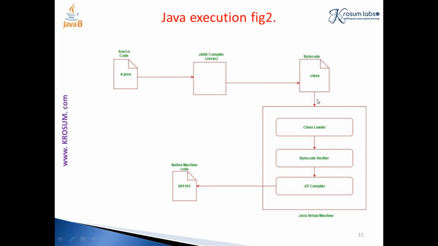Okay, and this is the input we give to the Java virtual machine. Inside the Java virtual machine, which is like a Superman, we have three managers to do all his tasks. Number one is the class loader, followed by the bytecode verifier and the JIT compiler. The class loader helps us load this particular bytecode file into the JVM. And the bytecode verifier is very important, as it plays the main role in the security